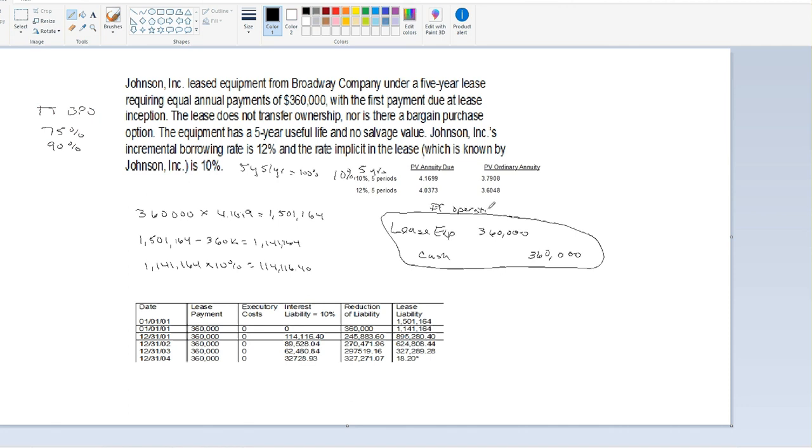But we said by the qualifications of title transfer, BPO, bargain purchase option, 75% or 90%, we meet one of those criteria, and so therefore we have to consider it a capital lease. Okay?